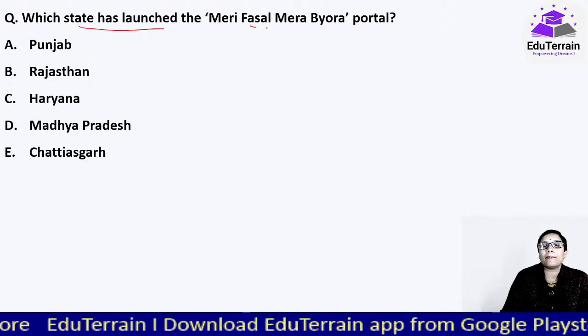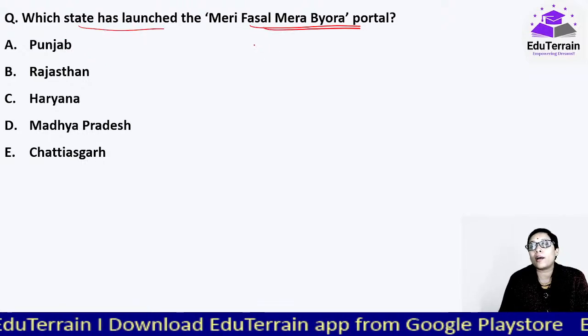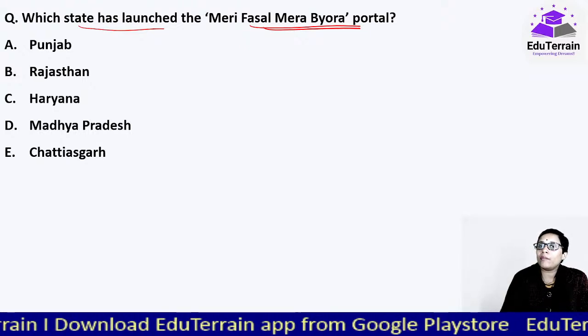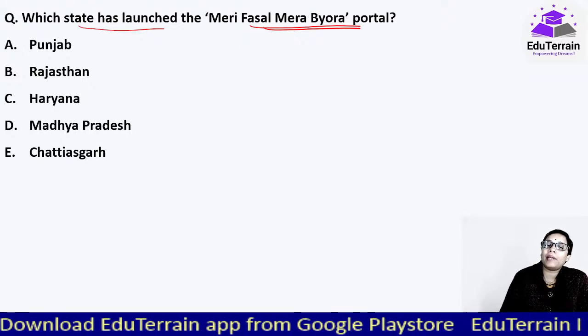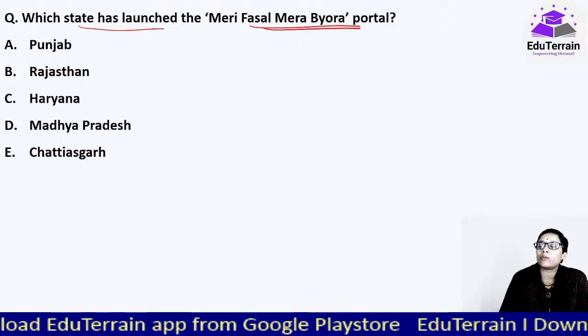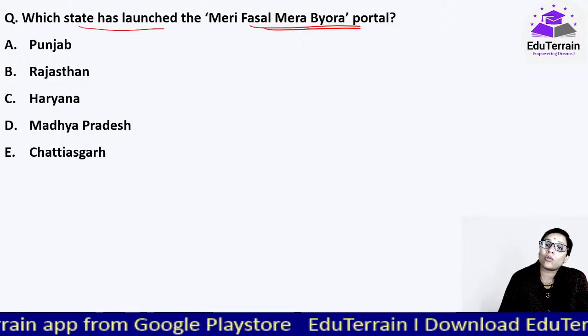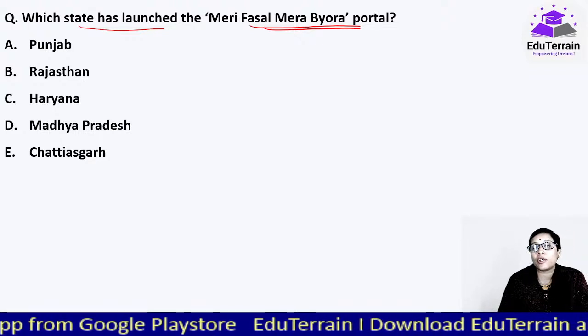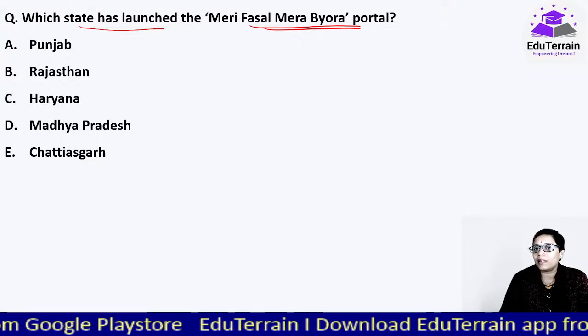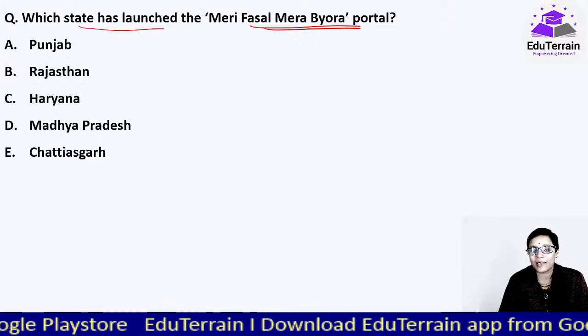Which state has launched the Meri Fasal Mera Byora portal? See, at the regional level also, states maintain their own portals, their own way of helping the farmers, and that would also be important for your examination if there is any in the recent current affairs prior to the examination.